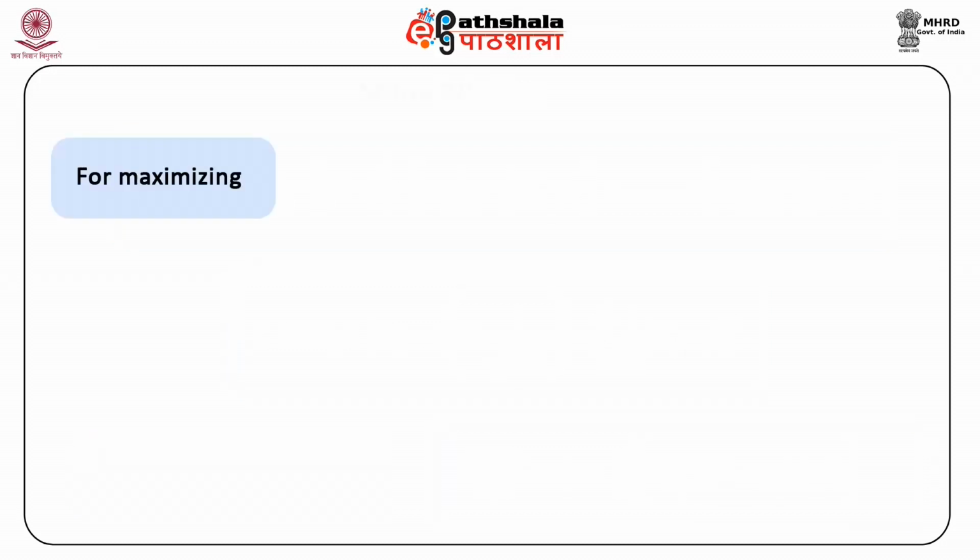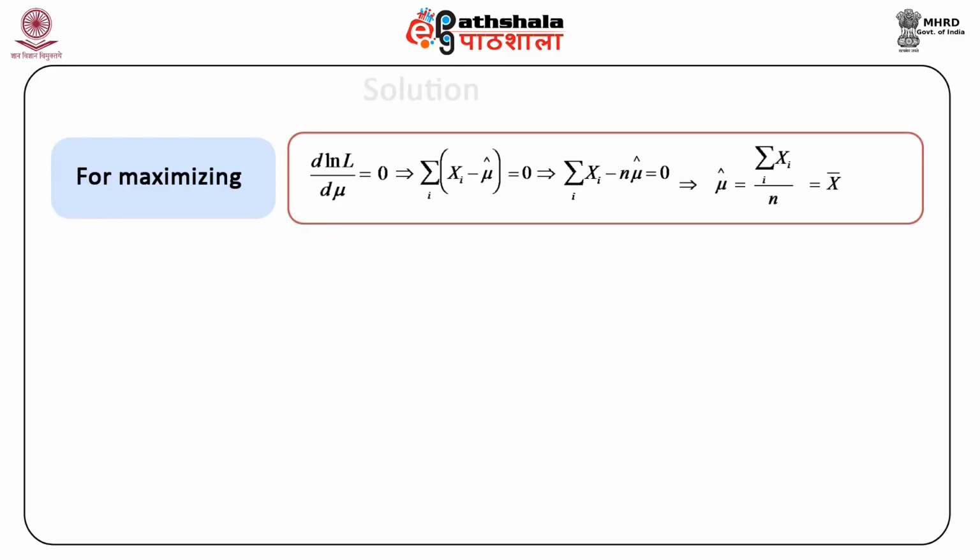Since you know that for maxima we have to equate the first derivative equal to 0, by equating d ln L upon d mu equal to 0, what we obtain is that summation of (xi minus mu hat) is equal to 0, implying thereby that mu hat equals summation xi by n, which is equal to x bar.